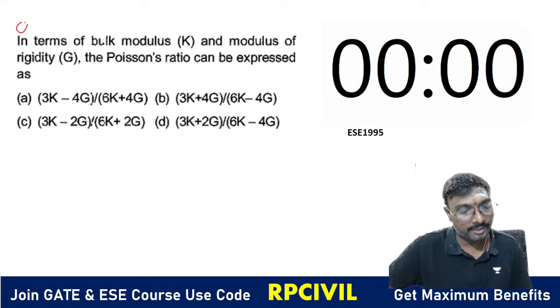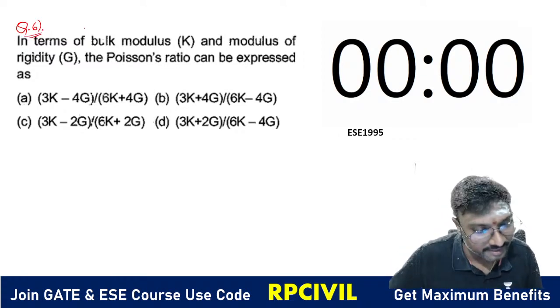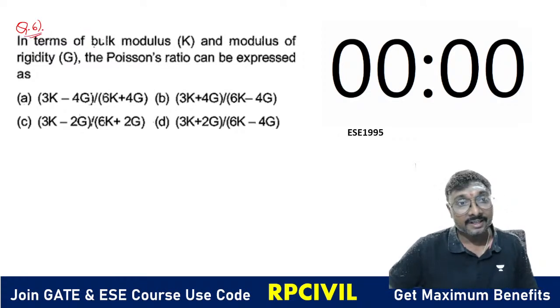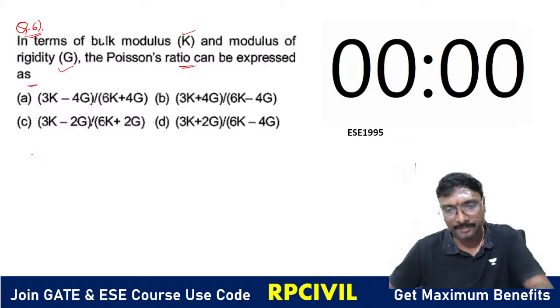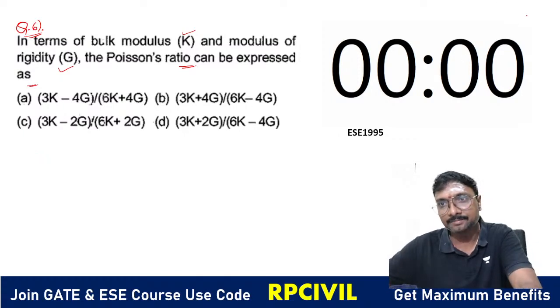This is your question number 6 now. Already 5 questions we have done, right, in yesterday's class. The question: the Poisson's ratio can be expressed in terms of the bulk modulus K and the modulus of rigidity G as? How can you express this Poisson's ratio, everyone?